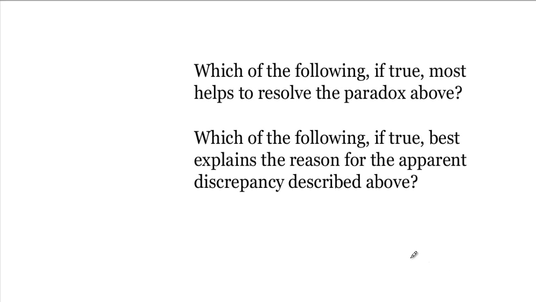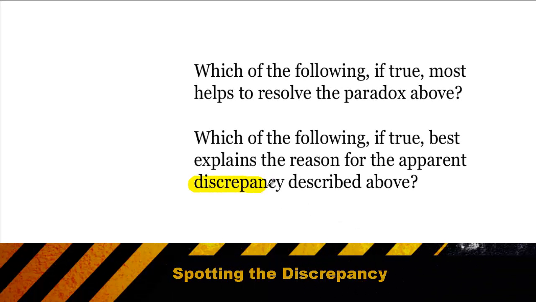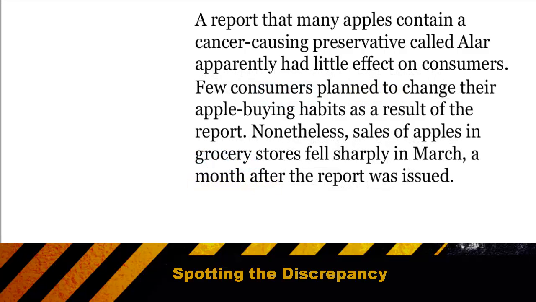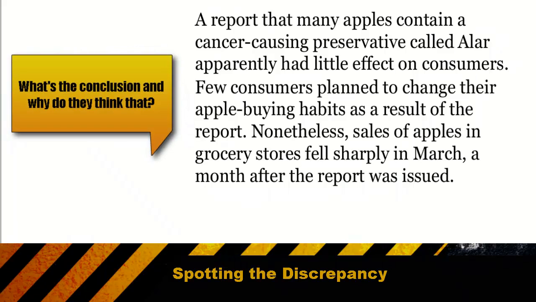There's a special class of problems known as discrepancy or paradox problems, where the question is essentially asking you to resolve or explain a situation that on the surface doesn't seem to make sense. As we've seen with so many other types of problems, the first step is to identify the conclusion or the end result of the situation. Then we simply ask why, or in this case we'll ask, why is that unusual?